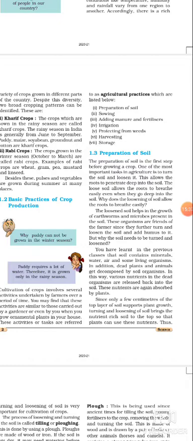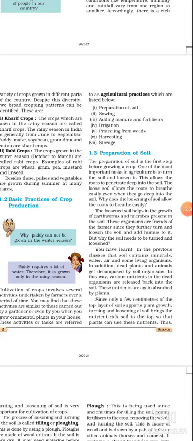And one more thing, why do we do this loosening and turning? Firstly, you should know there is one word for this loosening and turning of the soil. We can also say tilling or plowing. If I am using the word tilling or plowing, it automatically means the process of loosening and turning of the soil.